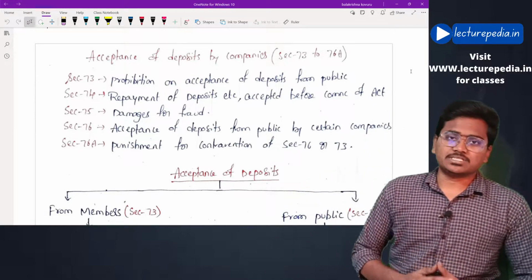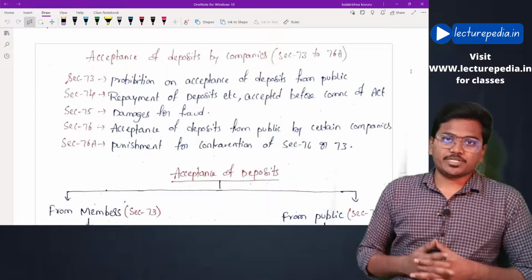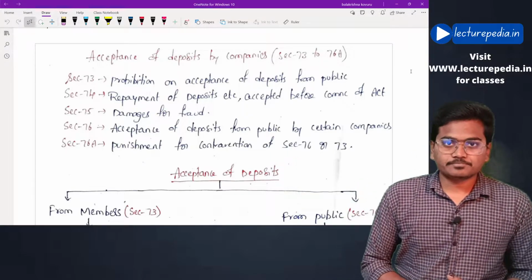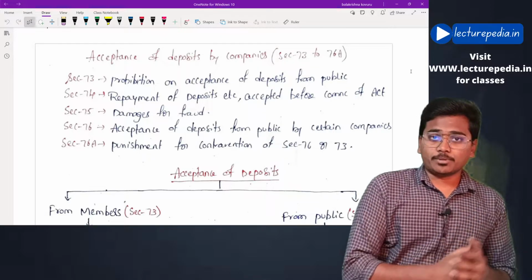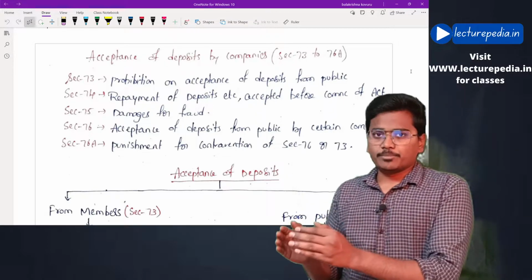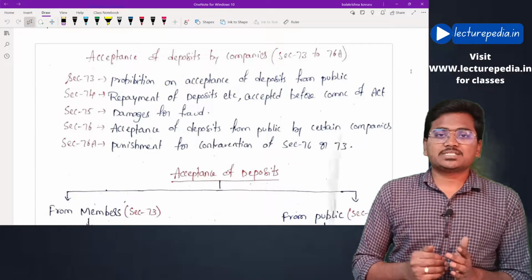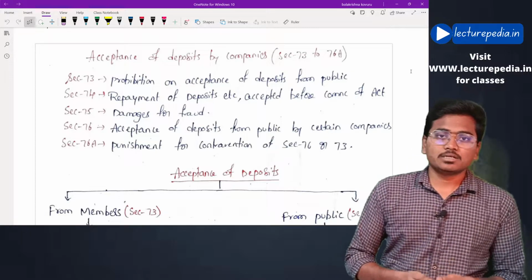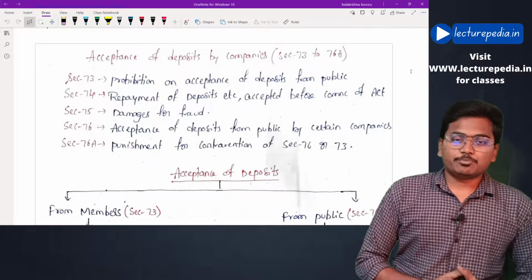Now first of all, deposits. What are these deposits? Generally, deposits are a type of borrowing for the company. You can say that these deposits are short-term borrowings. In the same way, banks raise deposits from the public. Even the companies can also raise deposits from public and also from members of the company. Now, relating to this, the procedural aspects, and there are certain limitations which the companies have to follow while raising these deposits, will be dealt with by this deposits chapter.